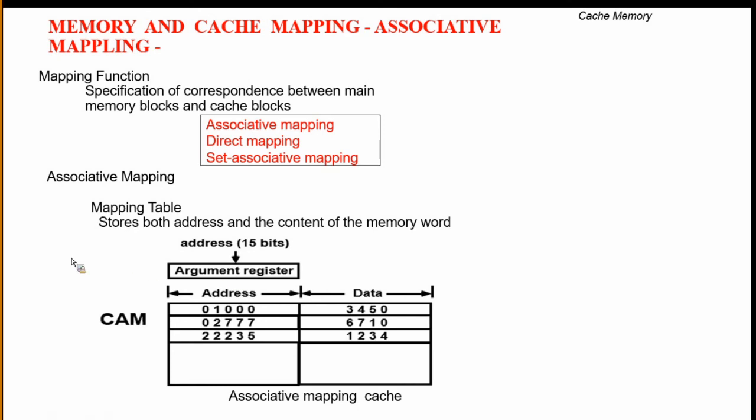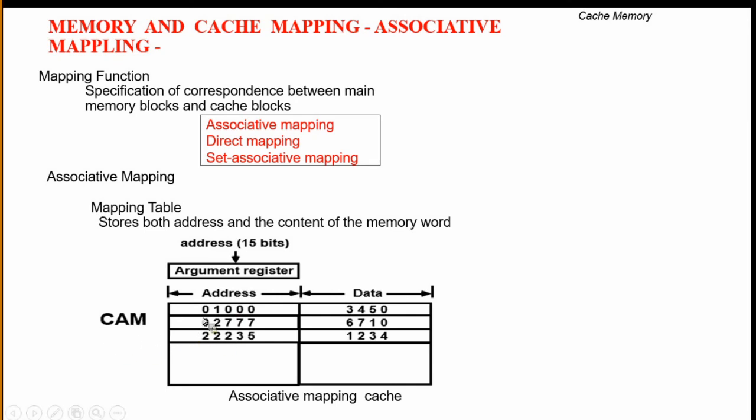For example, each address is 15 bits, and we are using octal notation, which means each digit represents 3 bits.